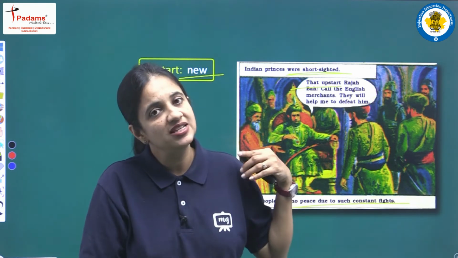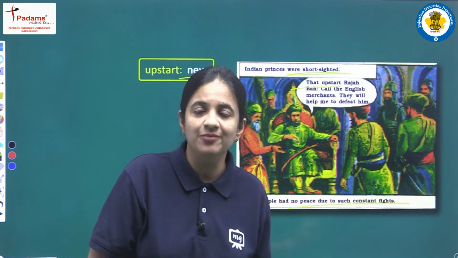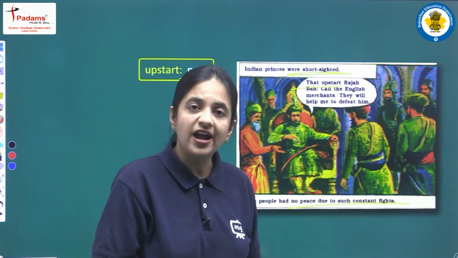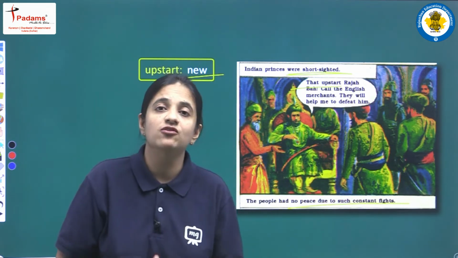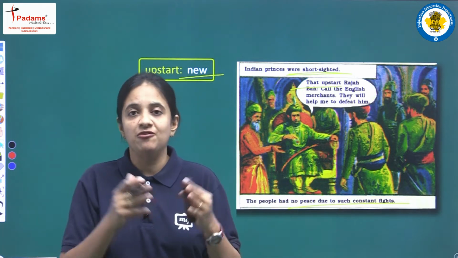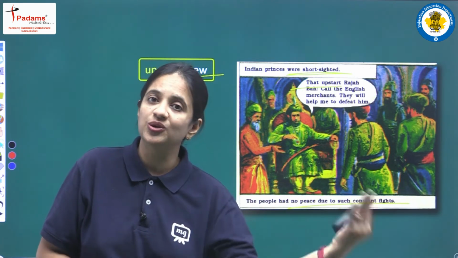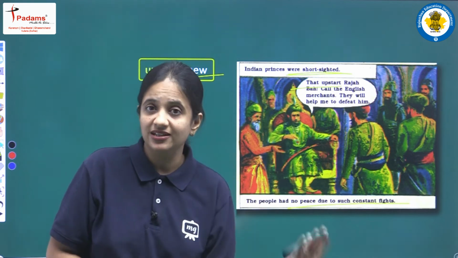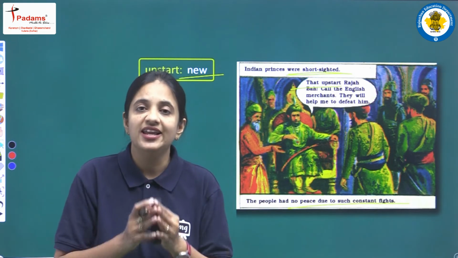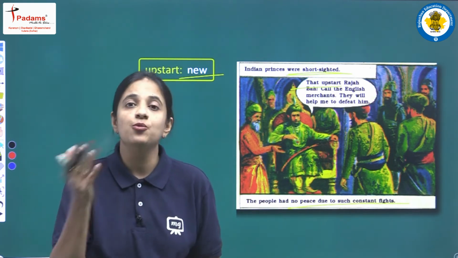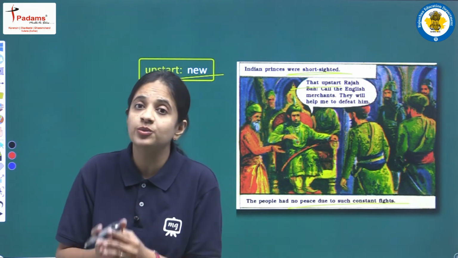Because of this constant fight there was no peace, because each and every ruler was busy fighting with other rulers, and just to win, they were taking help from the English merchants.